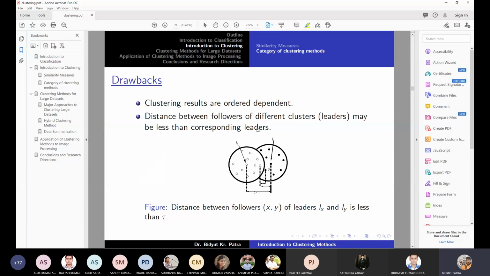Please note that it has a very important consequence compared to the definition of the clustering approach. Distance between followers of different clusters. Let's say this is the follower of the cluster LX, and another is Y. This is the point Y. So Y is again a follower of the cluster LY. Please try to understand here.